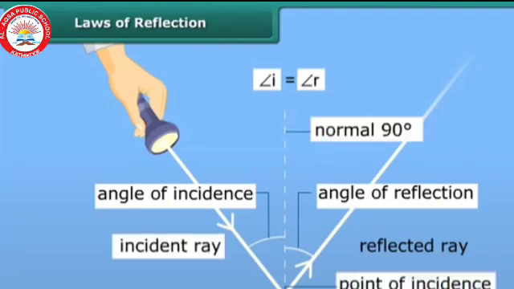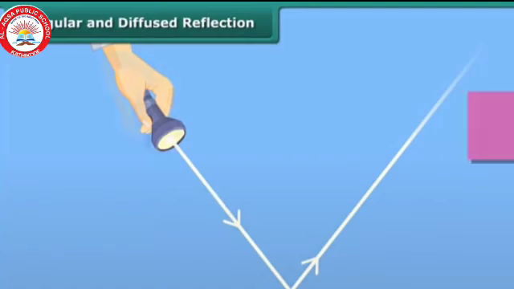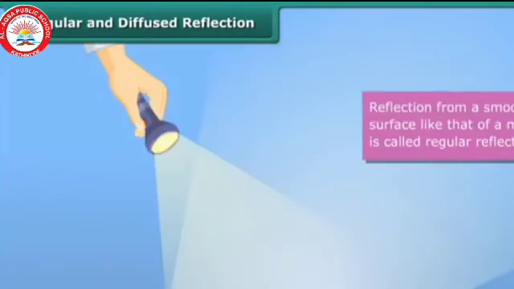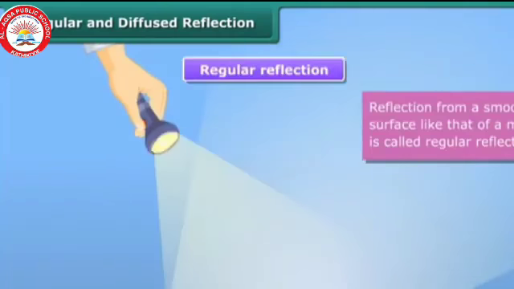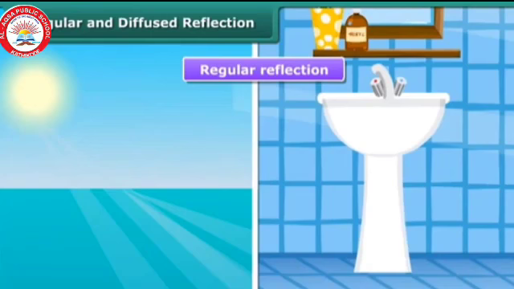This line is known as the normal, and the angle between the normal and the incident ray is called the angle of incidence. Again, I am showing this: reflection from a smooth surface like that of a mirror is known as regular reflection. From a mirror, regular reflection always happens, that is, from a smooth surface regular reflection happens.